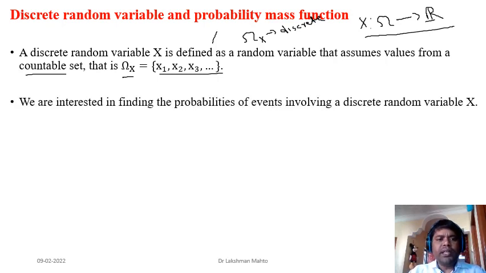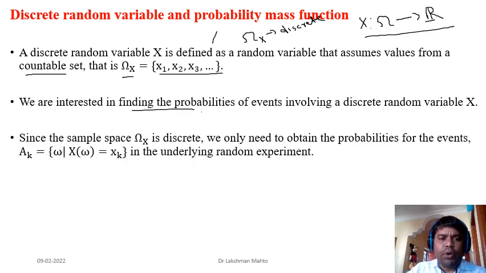So what we see here is that we are interested in finding the probability of events involving a discrete random variable. We have to find the probability of events where the random variable takes values discretely, that means in a countable fashion. So we have to find: what is the probability of x1? What is the probability of x2? What is the probability of x3? Likewise. If you collect those probabilities and tabulate them in a proper way, then we call that tabulation the distribution of probability, the distribution of probability mass, also a representation of probability mass.